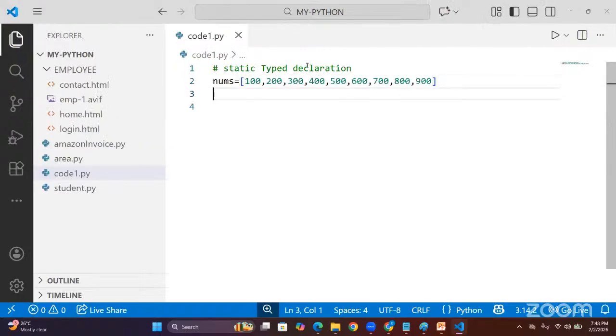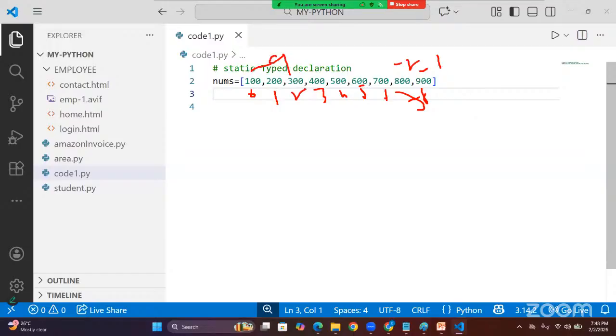Now I want to access with indexing, sir. My friend, a list compulsorily supports indexing positions. Now 100 is the 0th position. 200 is 1, 2, 3, 4, 5, 6, 7, 8. You can use negative indexes -1, -2 up to -9 also. So it supports positive indexing and negative indexing also.